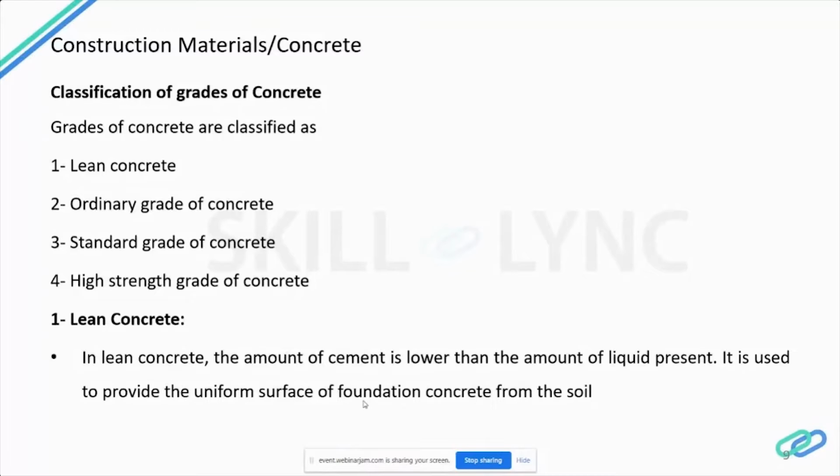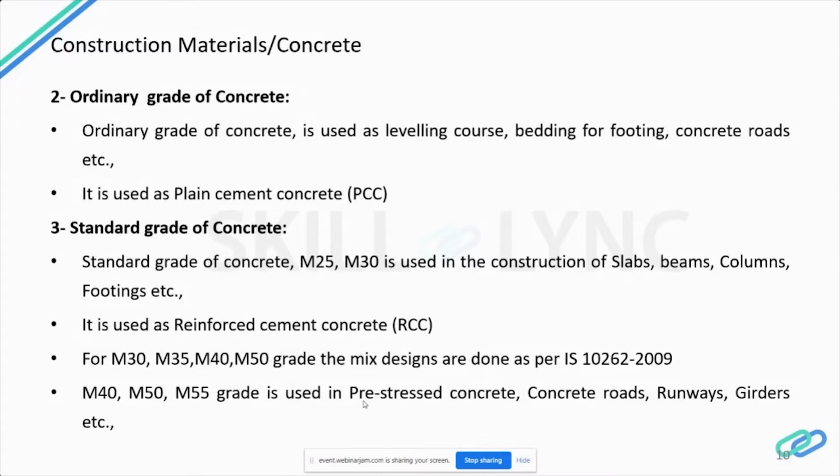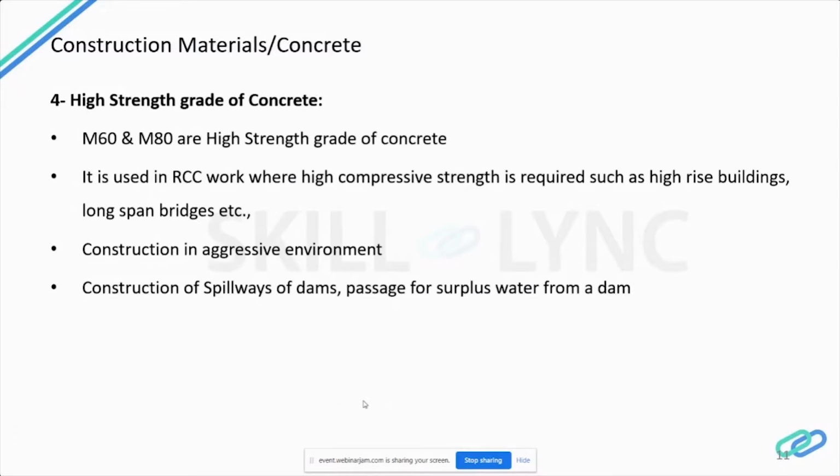And next is the high strength concrete. High strength concrete grade is mainly from M60 and M80. It is used in coastal construction, spillways for dams, construction of passage for surplus water for a dam. Then it is used in RCC work where a high compressive strength is required, and in high-rise buildings, long span bridges, etc. So this is where it is categorized. This is what I have discussed about high strength concrete.